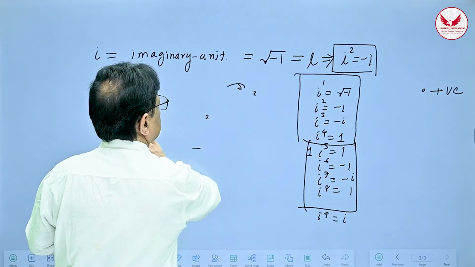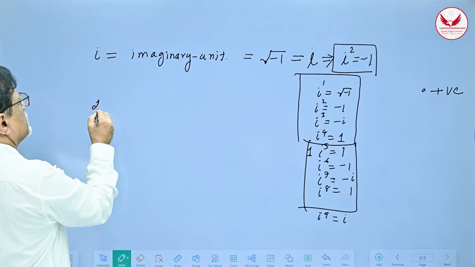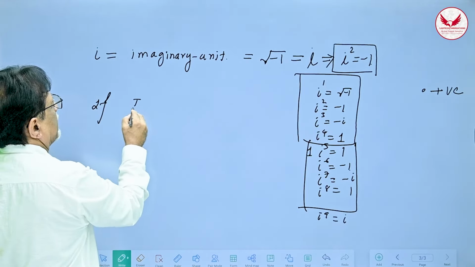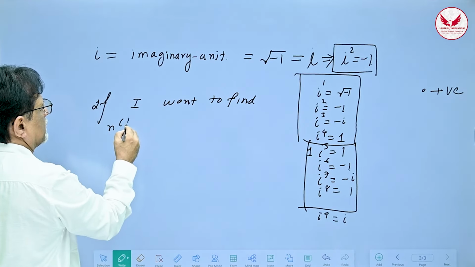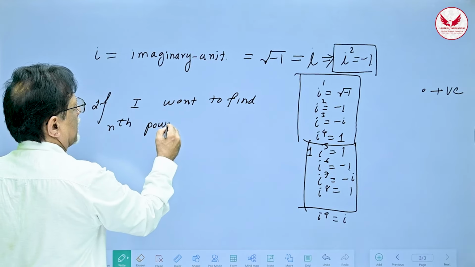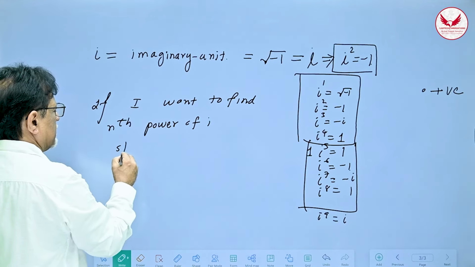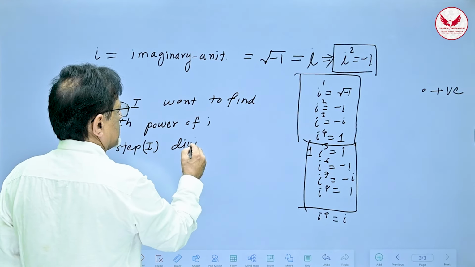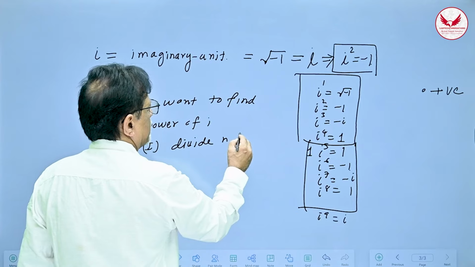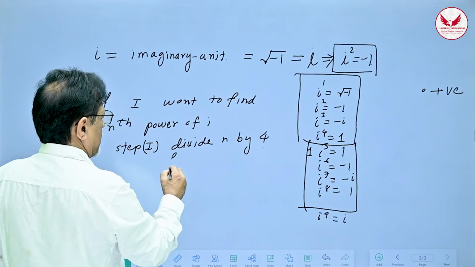Let us see, simple. If I want to find the nth power of i, what should I do? Step number 1: divide n by 4 and find the remainder.